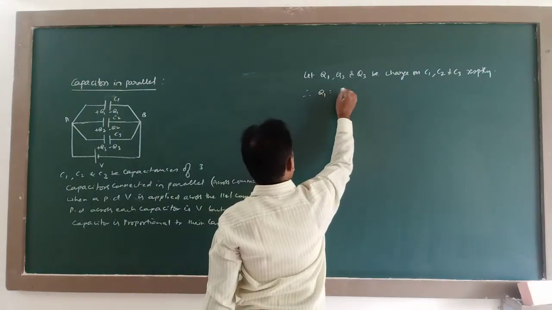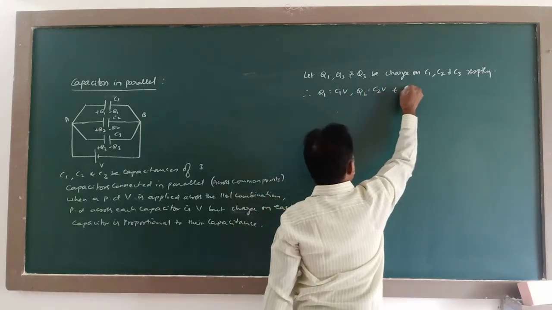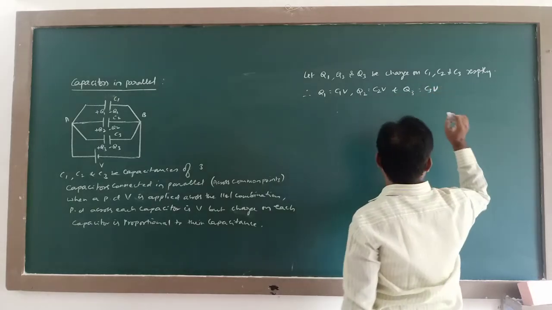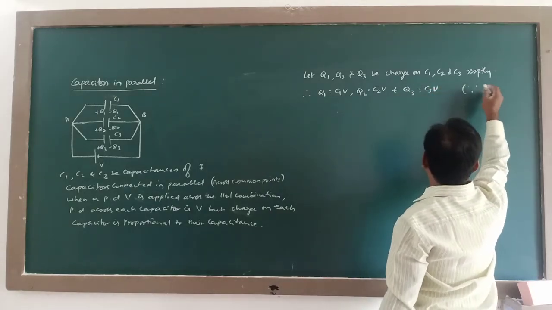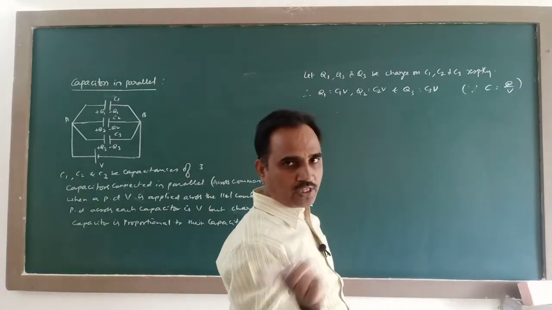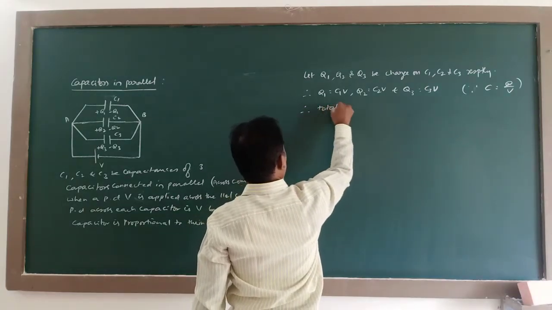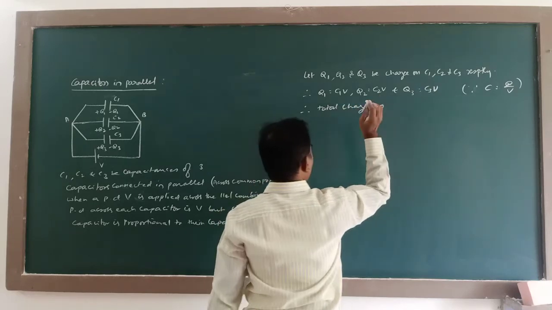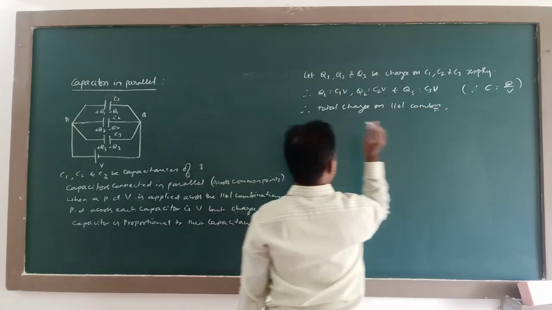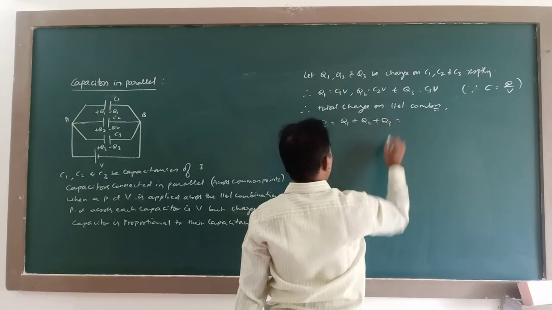Therefore, this Q1 is C1V, Q2 is C2V and Q3 is C3V, because C is equal to Q by V, so Q is equal to C into V. Therefore, total charge on parallel combination Q is equal to Q1 plus Q2 plus Q3.